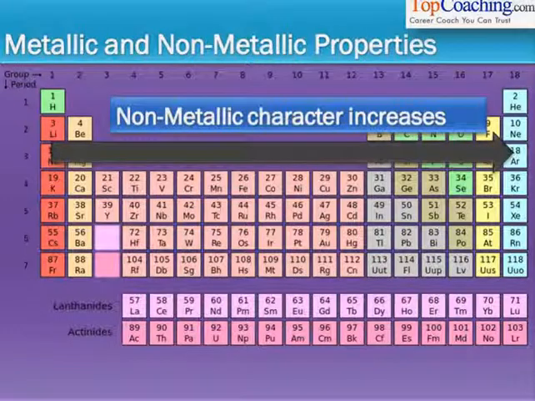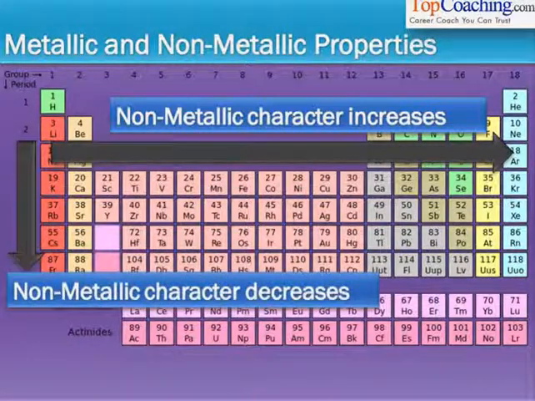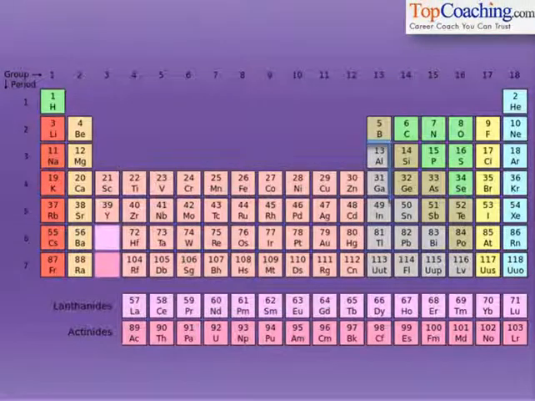Similarly, the non-metallic character, the tendency to gain electrons in a chemical reaction, increases as you move from left to right. So elements on the right have greater non-metallic character compared to elements on the left. The non-metallic character decreases as you move from top to bottom in a group. So elements at the bottom have lesser non-metallic character compared to elements at the top.